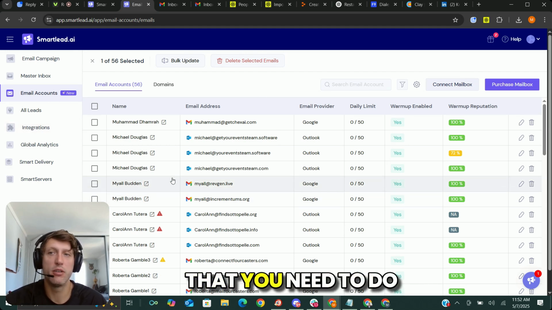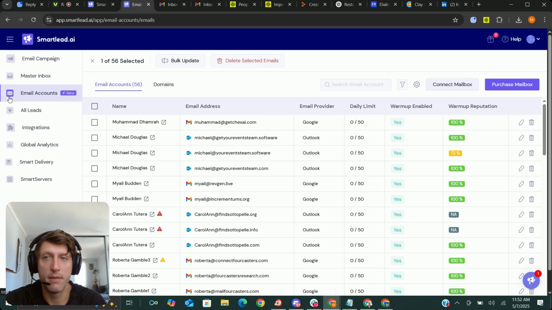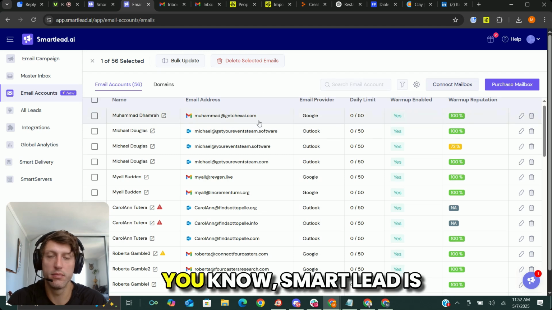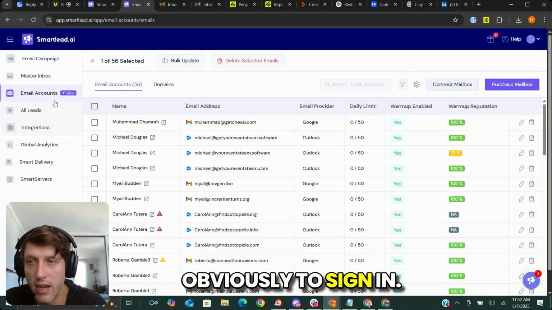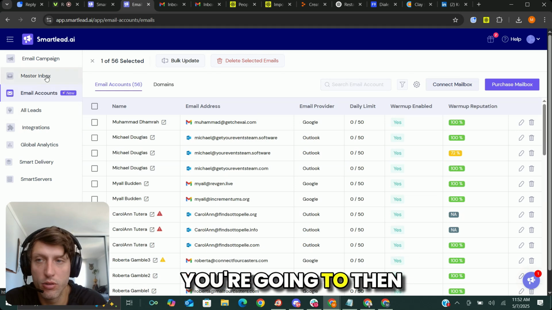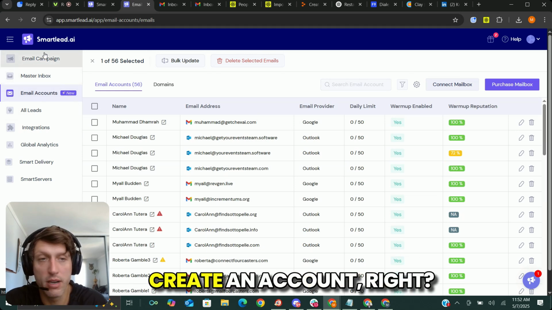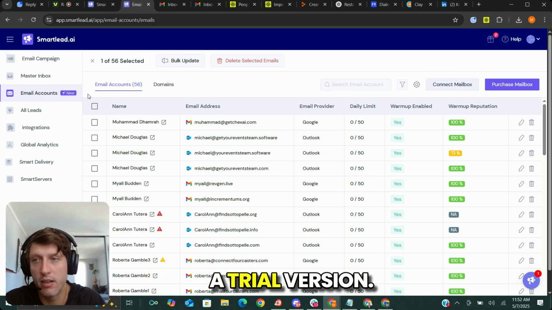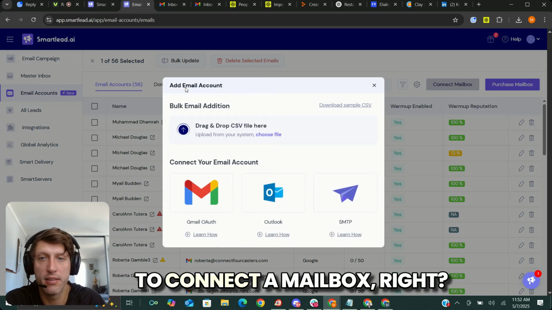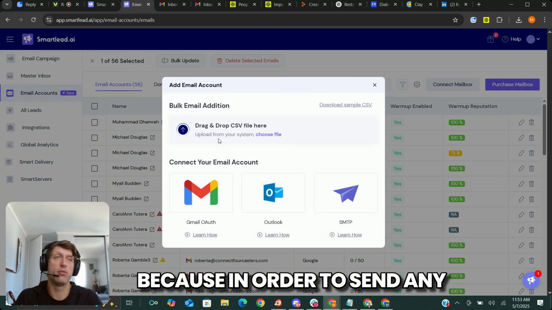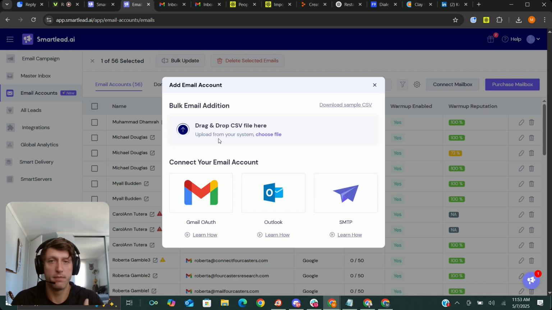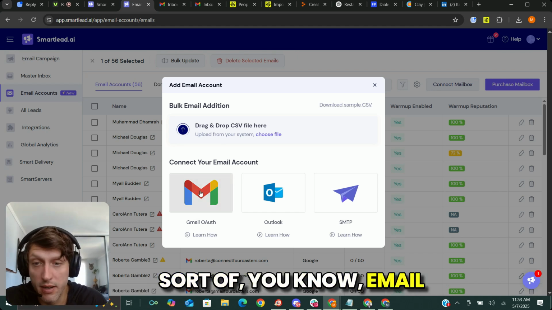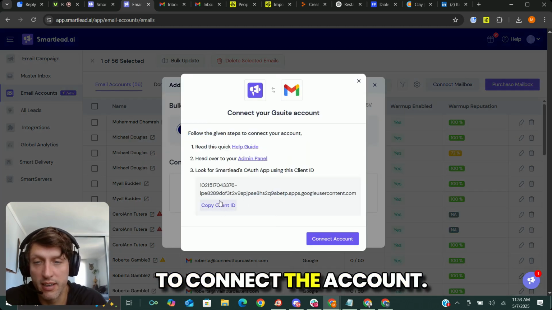But really, the first thing that you need to do when you are setting up Smartlead is to sign in. You're going to then create an account, right? So choose whatever pricing tier you want. I think they have a trial version. And then you're going to connect a mailbox, because in order to send any email from Smartlead, you need to connect the account.